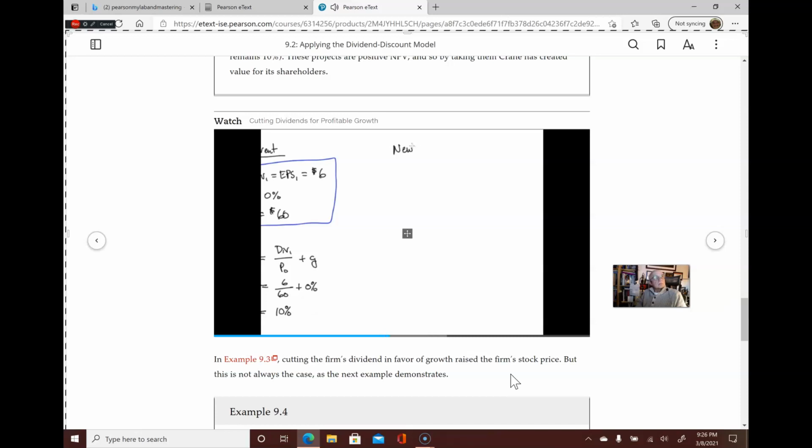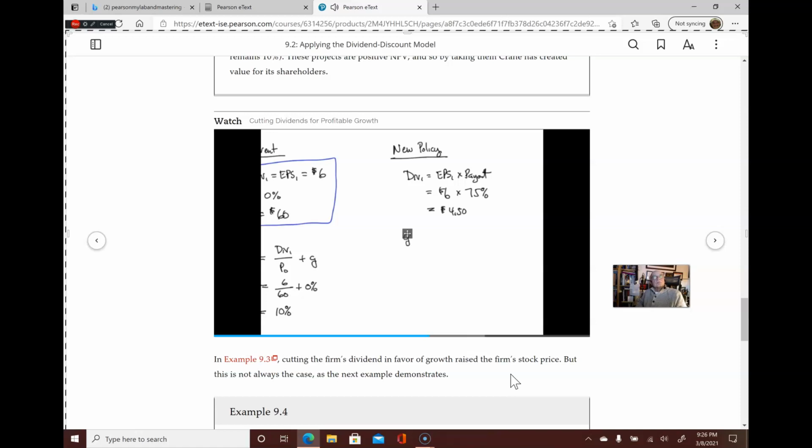Let's go ahead and use this information to see what we might expect to happen under the firm's new policy. Recall that under the new policy, Crane is going to cut its payout rate to 75%. Thus, its new dividend will equal its earnings per share times that payout rate, which in this case will be the $6 earnings per share times the 75% payout rate, or $4.50 per share.